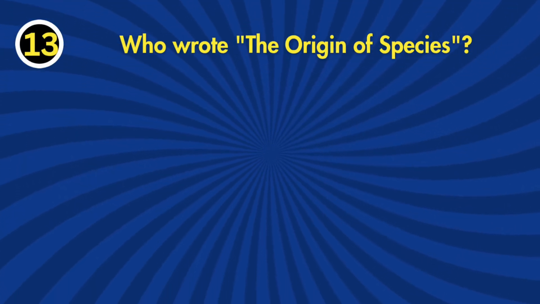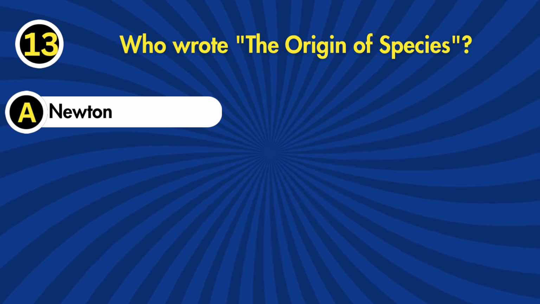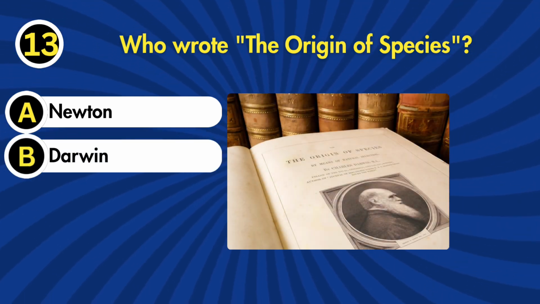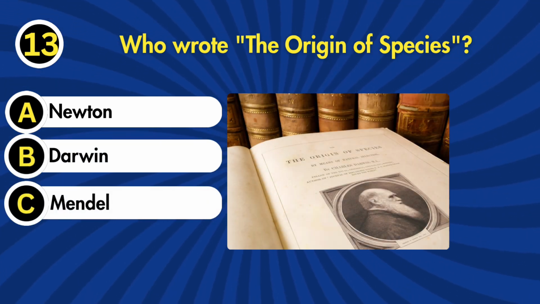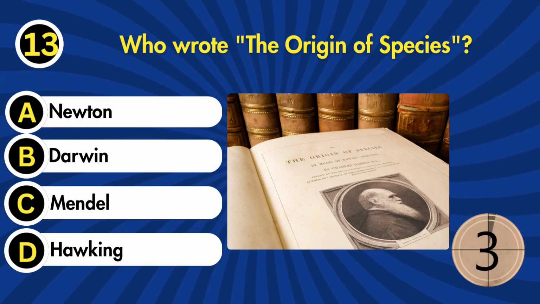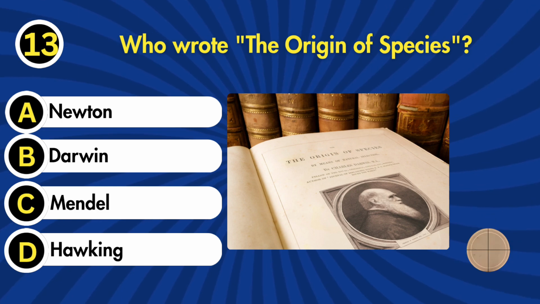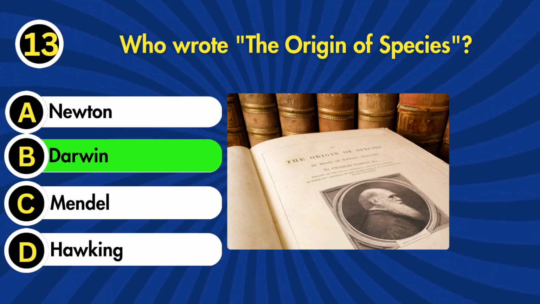13. Who wrote The Origin of Species? A. Newton. B. Darwin. C. Mendel. D. Stephen Hawking. The correct answer is B. Darwin.